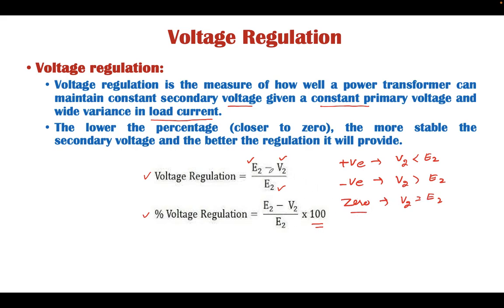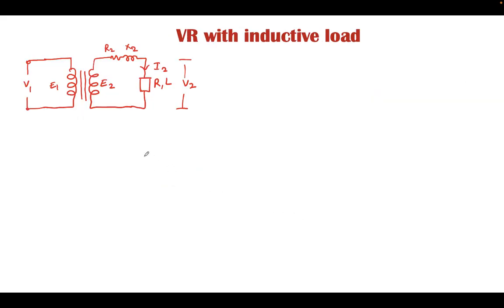of transformer loading condition. Now, considering the inductive load, let there be a load which is RL. It is not purely inductive. This is an RL load. When the load is connected, some current I2 flows in the secondary side. There will be a voltage drop in R2 and X2, and subtracting this voltage drop from E2, we can get V2, that is the terminal voltage or load voltage. And this can be better explained with the help of a phasor diagram.